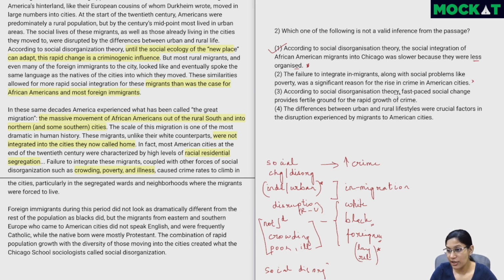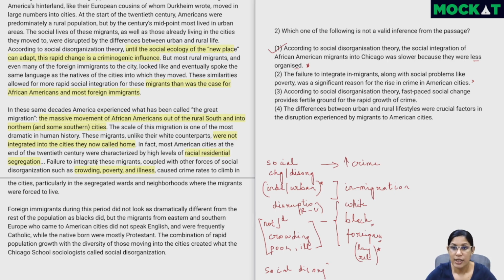According to social disorganization theory, fast-paced social change provides fertile ground for the rapid growth of crime. Now, this is something which is mentioned over here. According to social disorganization theory, until the social ecology of the new place can adapt, this rapid change is a criminogenic influence. So if criminogenic influence seems a tad difficult for you, remember we've already figured out that crime is something which is increasing.